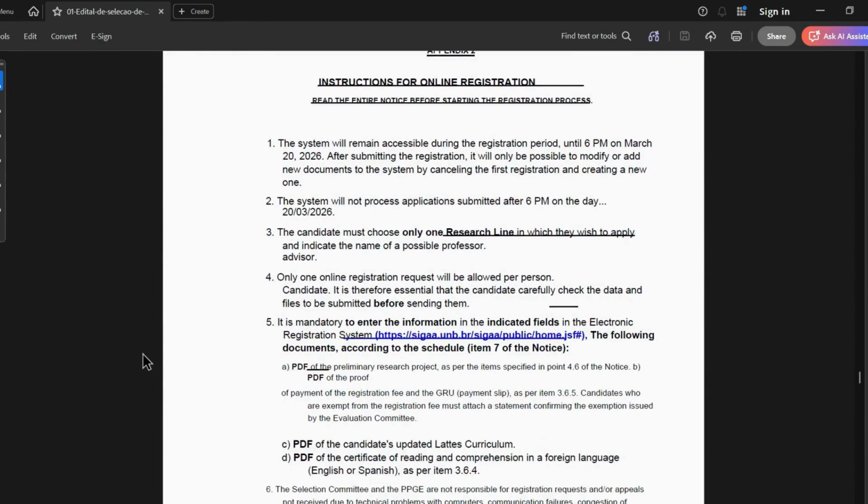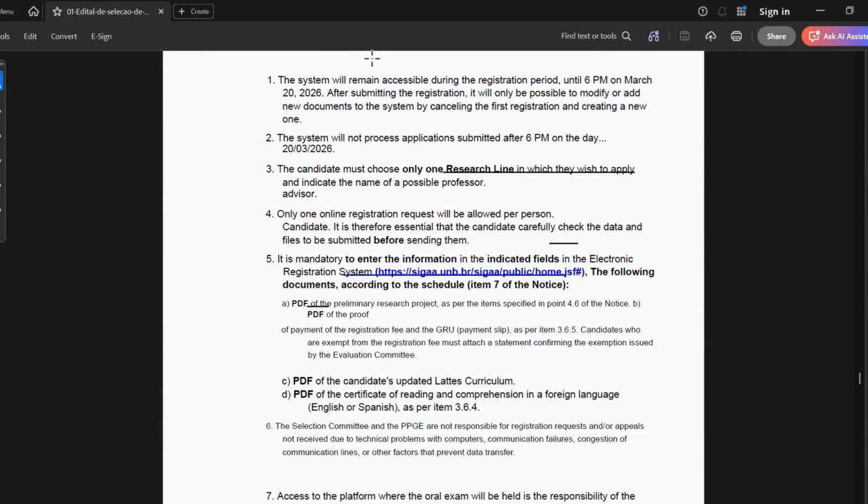Good. Instructions for online registration. This will also give you a lot of information. So the system will remain accessible during the registration period, that is until 6 p.m. on March 20. Remember, Brazilian time. So on submitting the registration, it will not be possible to modify or add any new documents to the system, except by canceling the first registration and creating a new one. Okay. The system will not process applications submitted after this.